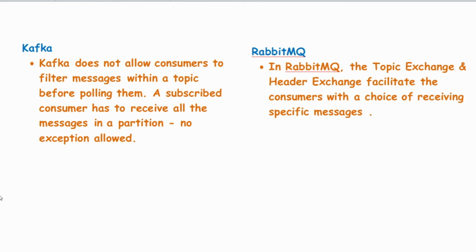Kafka does not allow the consumers the flexibility of filtering messages within a topic. So the consumers have to receive all the messages in a partition. They cannot filter or specify specific messages in a partition. However, in RabbitMQ, the entities of topic exchange and header exchange facilitate the option for the consumers to have a choice of receiving specific messages only.